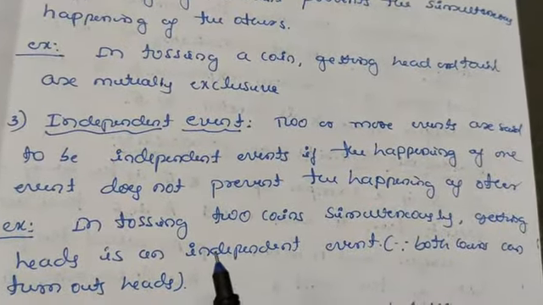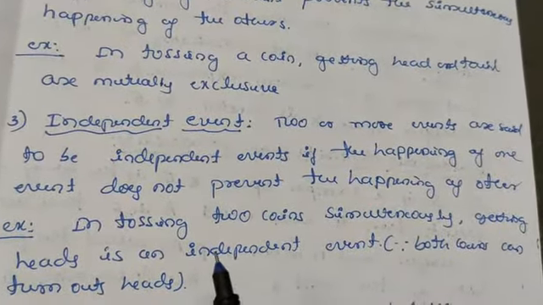Let us take the mathematical definition of probability. If there are n exclusive, mutually exhaustive, equally possible outcomes of a given trial, and out of them m are favorable cases to a particular event E, then the probability of happening of the event E is denoted by P(E) and is defined by P(E) = m/n, that is, the number of favorable cases divided by the number of all possible cases.